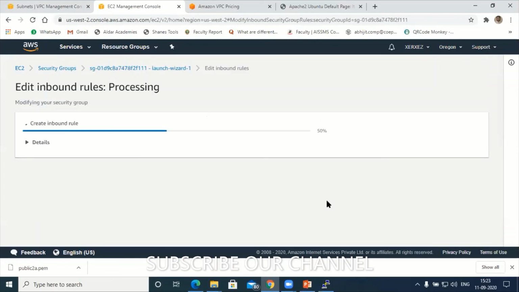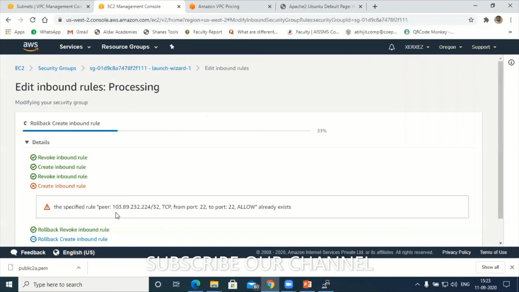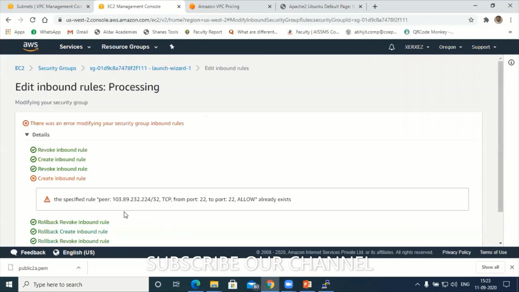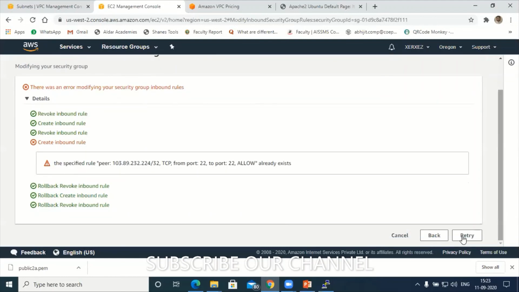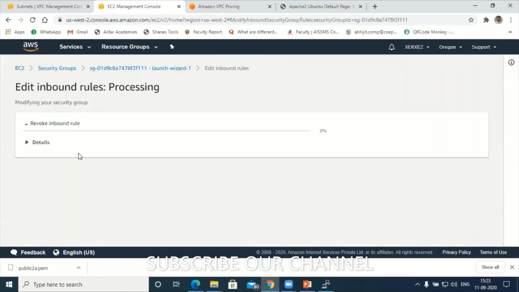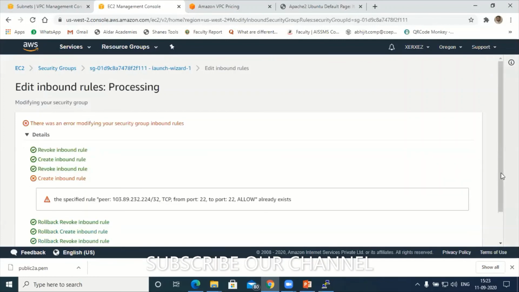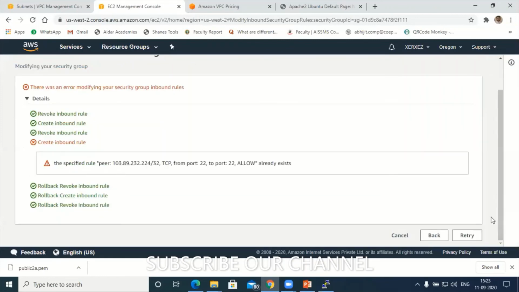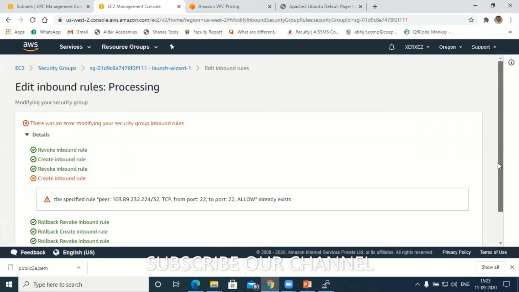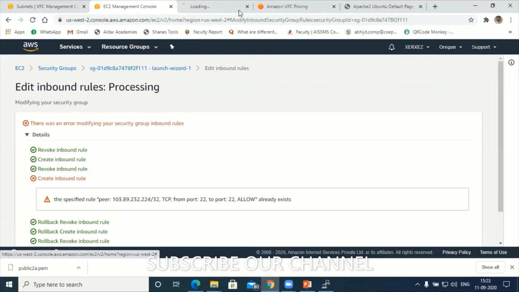Hold on. It is not creating the specified rule. This TCP from port 22 to port 22 allow already exists. Let's see. Okay, retry. Facing some problem here. I can't go back. Next is, let me try again. Hold on, participants.